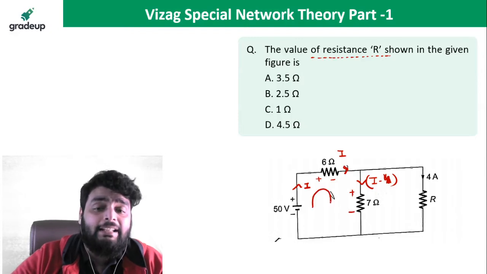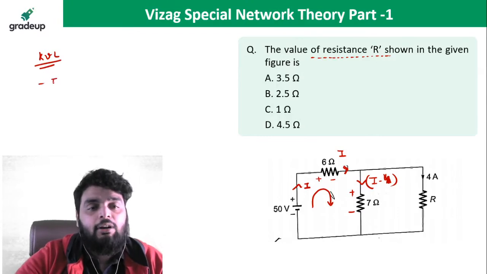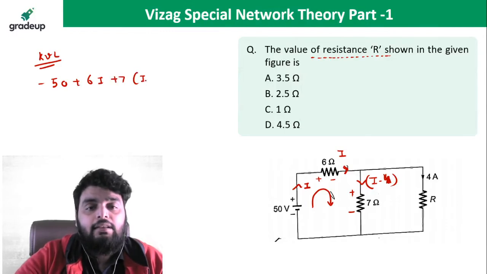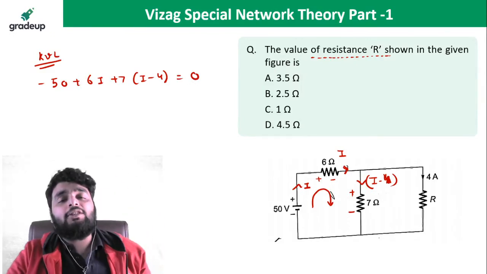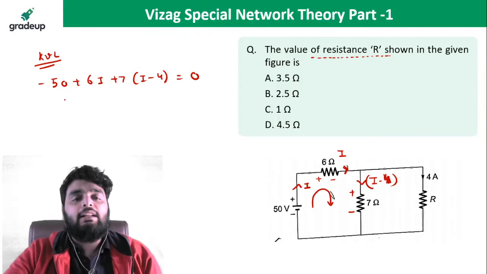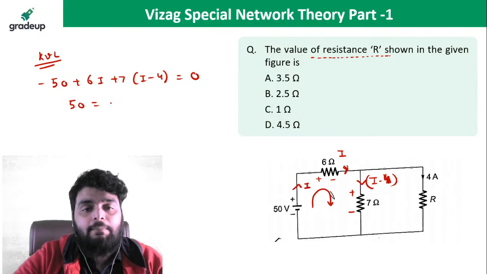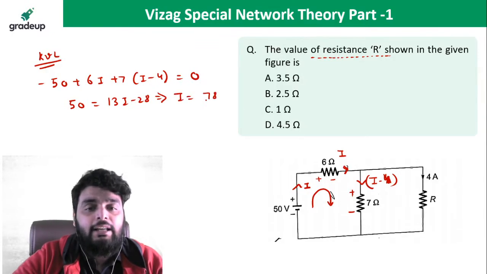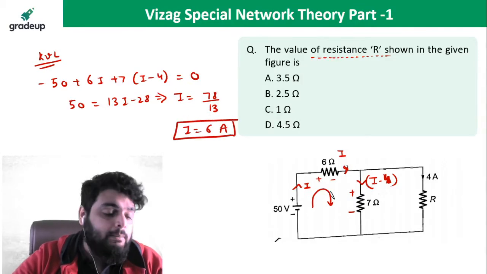So now I can apply the KVL here. So if we apply the KVL, guys, what can I write? Minus 50 plus 6 times of I plus 7 times of I minus 4 equal to 0. Yes or no? KVL is a very basic thing, beta. KVL, KCL you should know very properly. So it comes out to be 50 is equal to 6I plus 7I is 13I minus 28. Okay, and from here I can write I is equal to 78 divided by 13. Okay, I comes out to be 6 ampere.